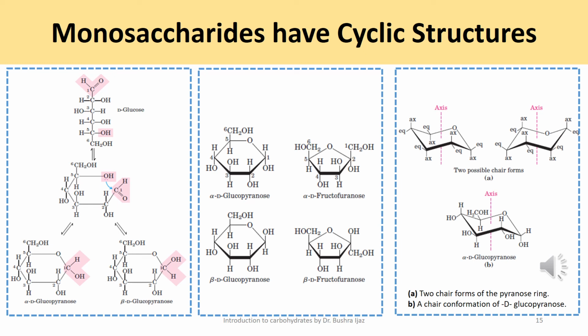Now, the formation of these ring structures is the result of the general reaction between alcohols and aldehydes or ketones to form derivatives called hemiacetals and hemiketals, which I have already explained in the reaction written on the extreme left side of this slide. Now, these hemiacetals and hemiketals contain an additional asymmetric carbon, and therefore they exist in stereoisomeric forms.